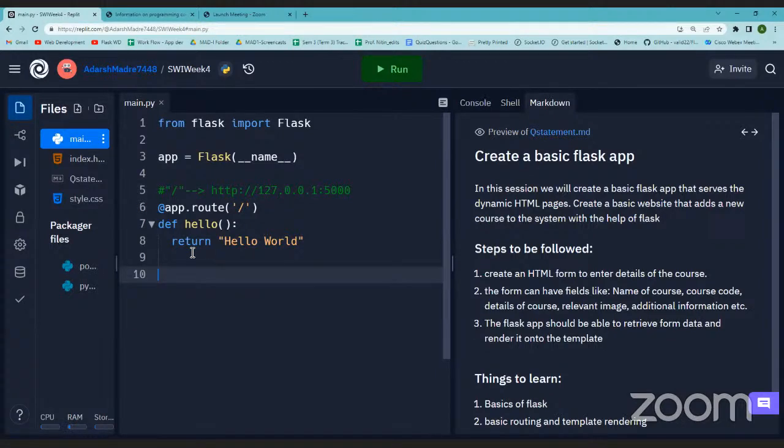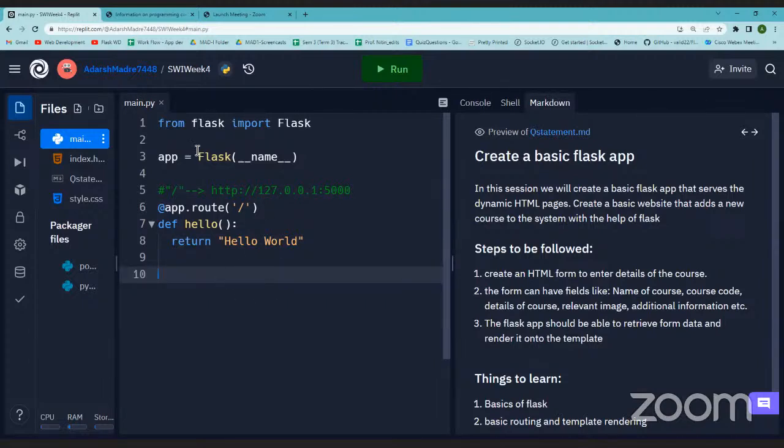All right. So here I'm trying to return hello world as a string. I'm not running this function, but whenever I go to the base URL, this hello world will be called. This is what we are trying to achieve with this additional functionality with the decorator app.route. All right. Okay, fine.